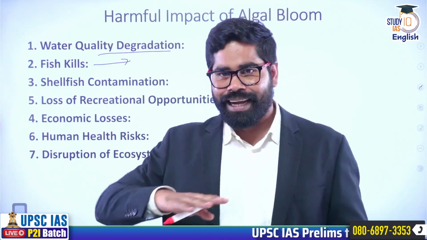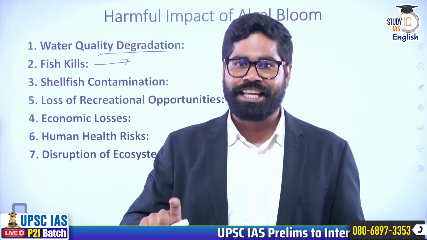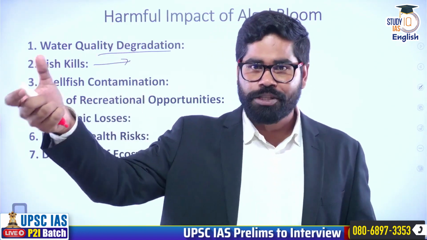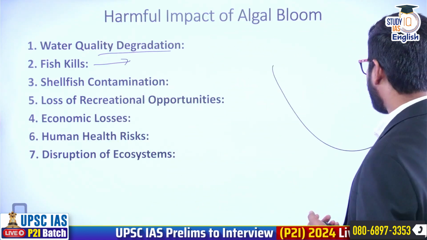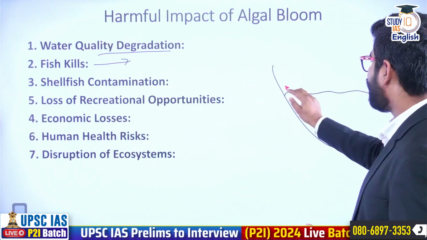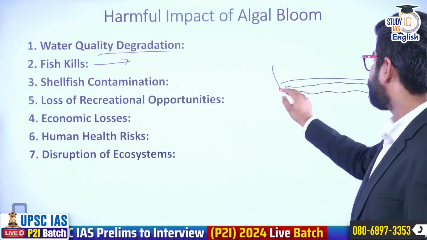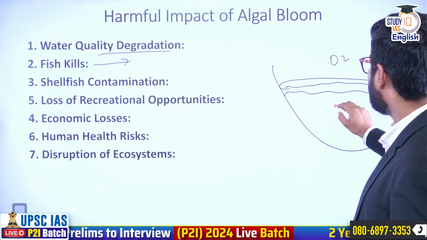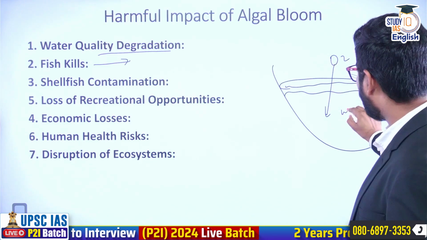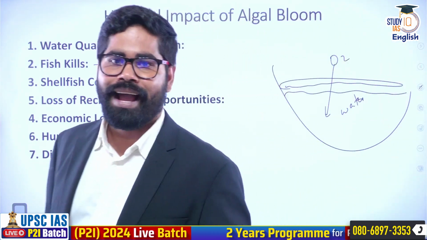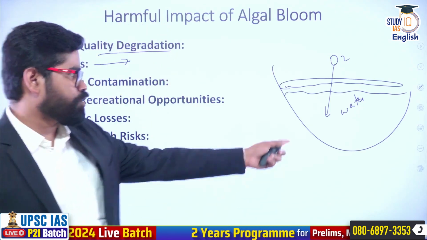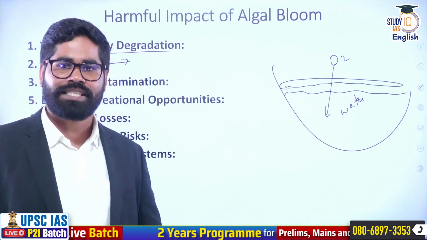One more thing, the algae blocks the proper exchange of oxygen between the atmosphere and the water body. Suppose that this is the water body, this is the water level, and now we have got algae over there. So the oxygen exchange between the atmosphere and the water body is disturbed, is hampered. And as a result of this, if less oxygen is there, the fishes will start to die.